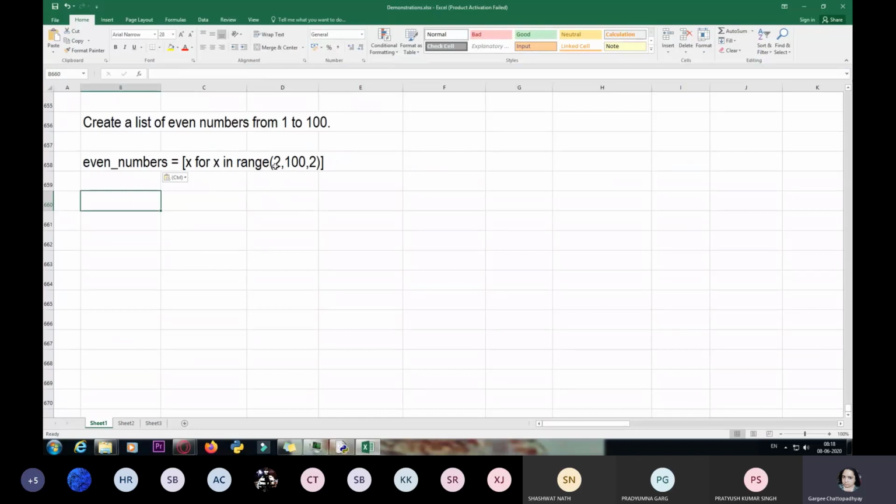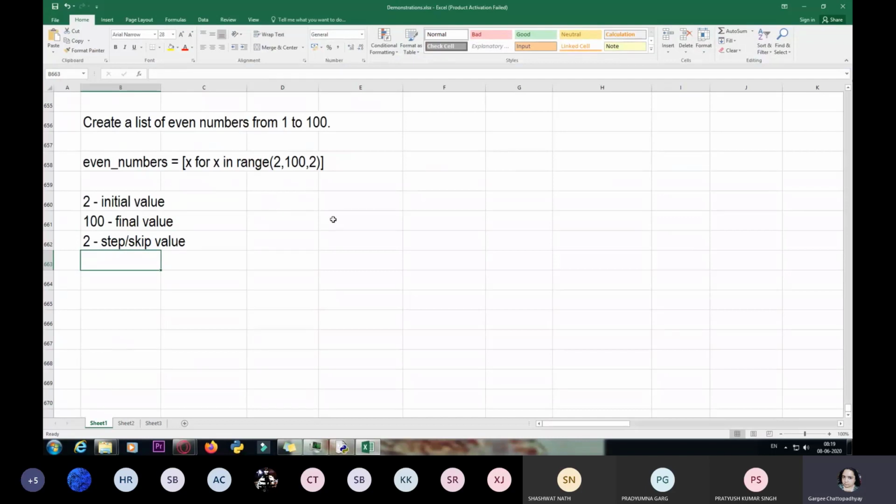Over here, X in range, I have used the range function. The first value, 2, is the initial value, that is your first value, from where we have to start. 100 is my final value where we have to stop, and the last 2 is the step, or we can also say skip value, that is how many values you are going to skip.